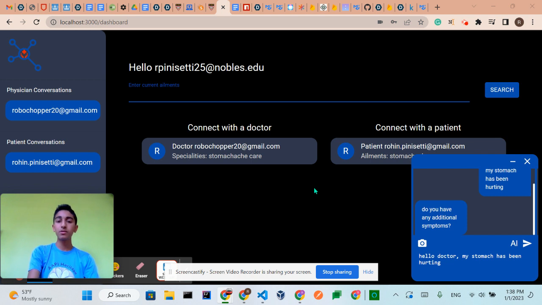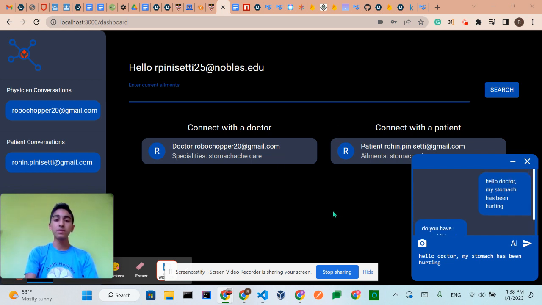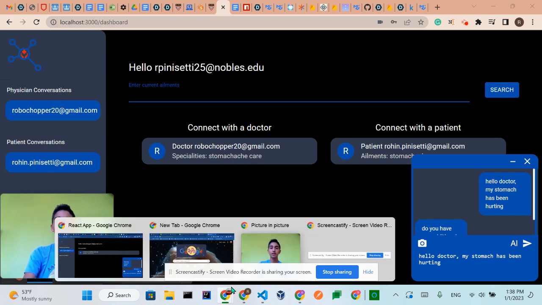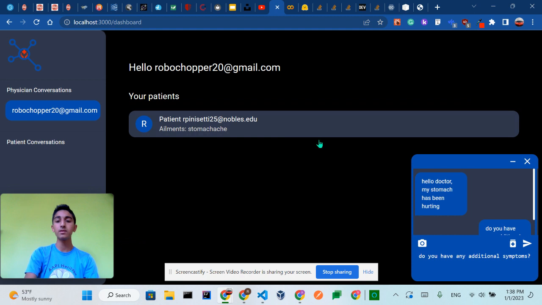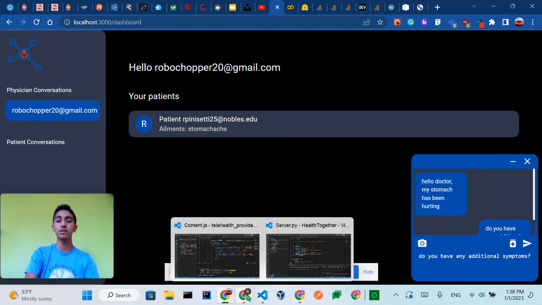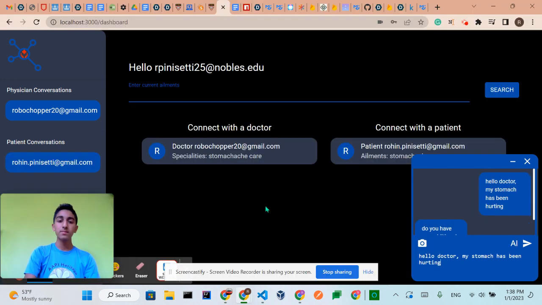So as you can see, there are two different types of users. There's a doctor and their patients. Here as a patient, we have this dashboard, and as a doctor, you would have this dashboard where you can view the different patients that you have, and you can also chat with the patients. And as a patient, you can connect with both doctors and patients.